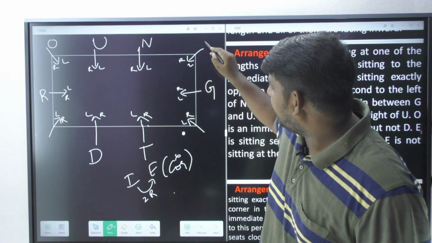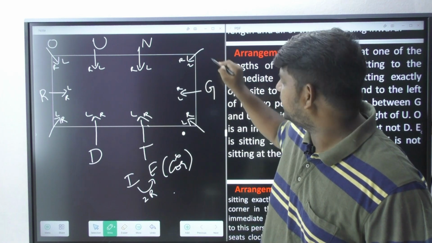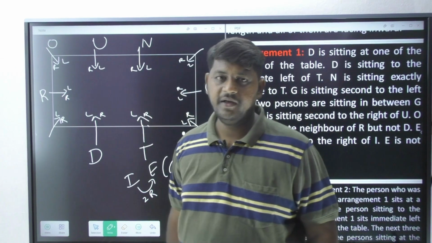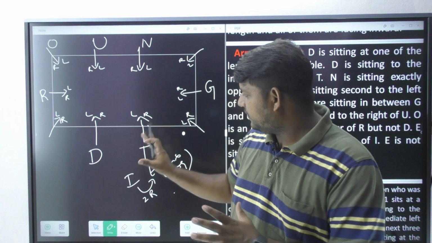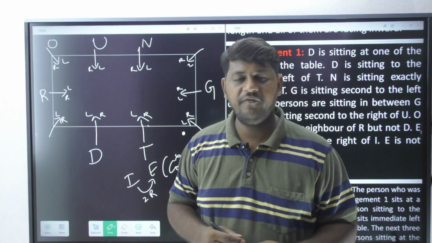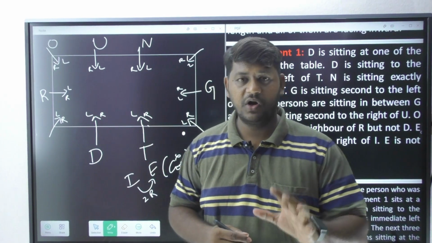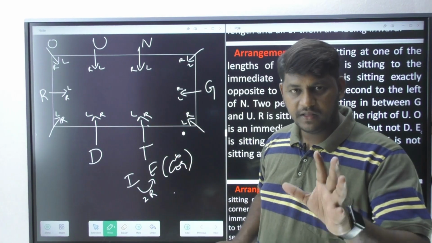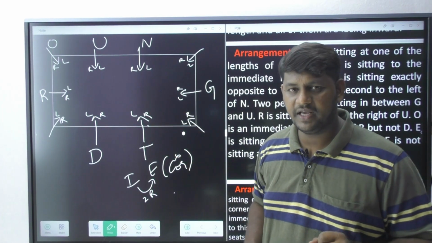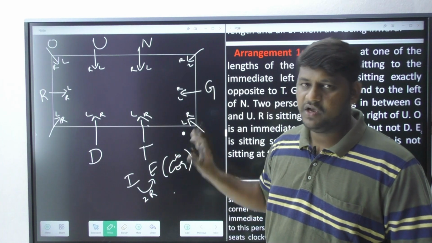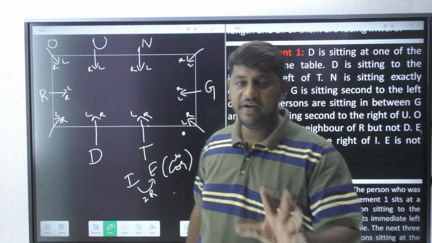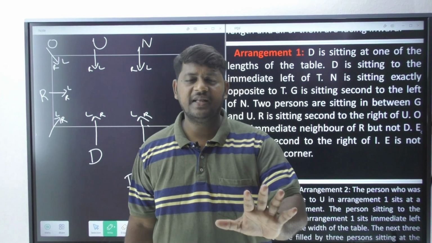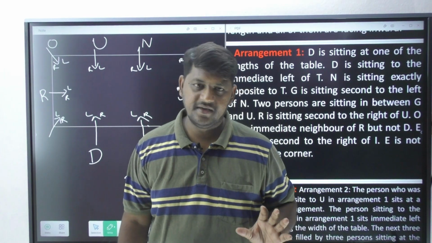Now if I bring I at this particular position in between N and G, there is no vacant side, so that is why whatever seating arrangement we have done is completely wrong. Wrong means, it doesn't mean this is entirely wrong. The only violation we have done here is E cannot come at the corner. So E should definitely be coming at the side only. Side means either width or length, you can call it a side.